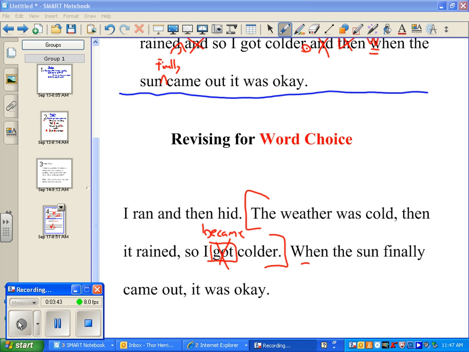All right. Let me hear some of your solutions. Yes? The weather was freezing and it was raining. So now I'm wet and cold. Okay, so that's a redesign where you now divide it into 2 sections. So you had the raining and freezing, and so now I'm cold. Okay? Yes? The weather was cold, but when it rained, it was even colder. Okay. But I wanted to keep the idea that I am getting cold. It's not just that it is getting colder, but I, the person talking, am actually getting colder. Because I can be outside in the cold and be perfectly warm, just have a big coat on. That's not what's happening in this.